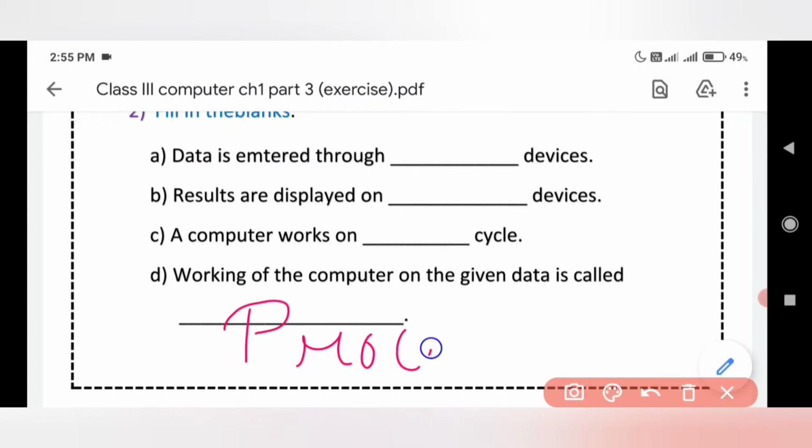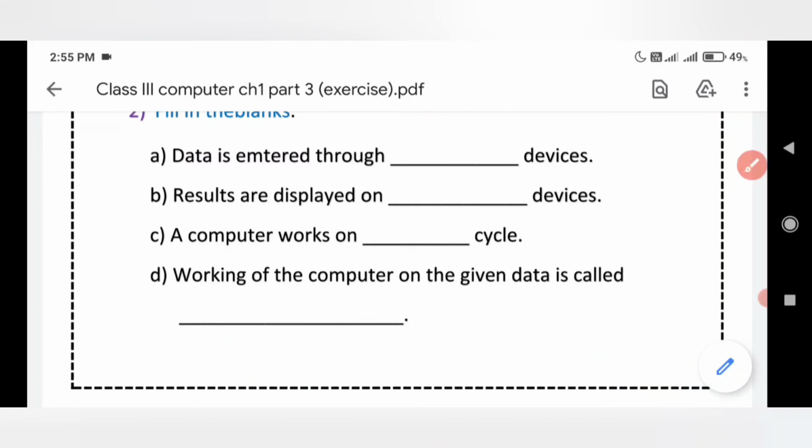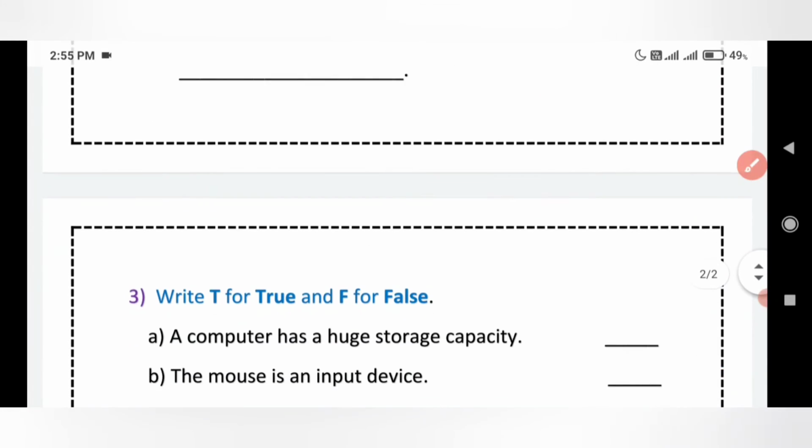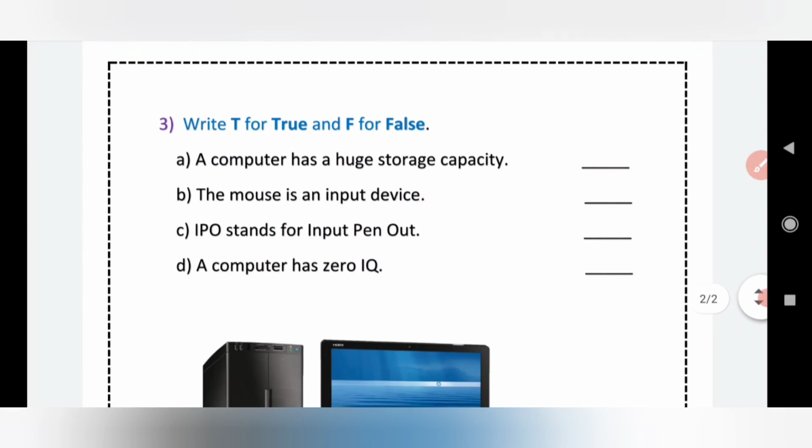Processing. Okay, clear to all of you? I will repeat the spelling. PROCESSING. Processing.